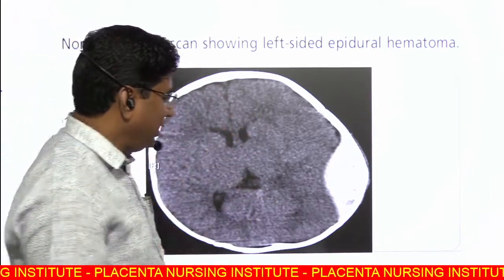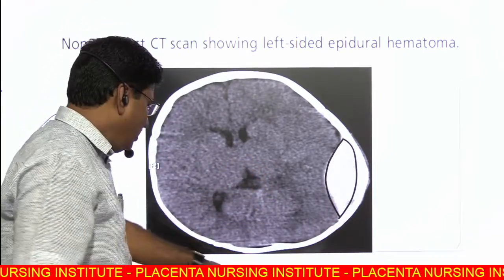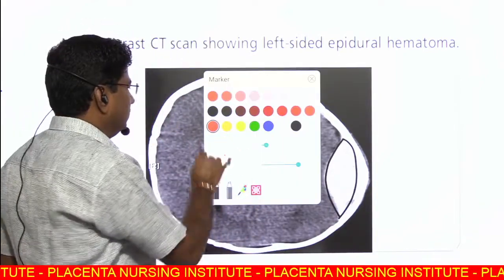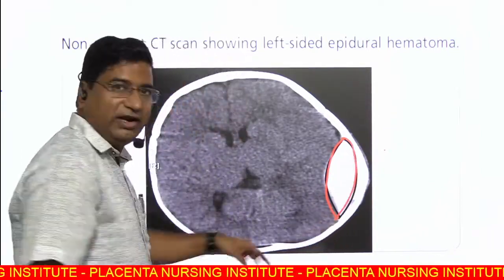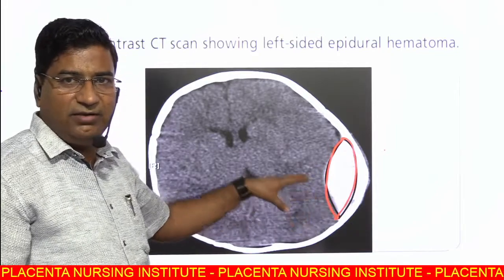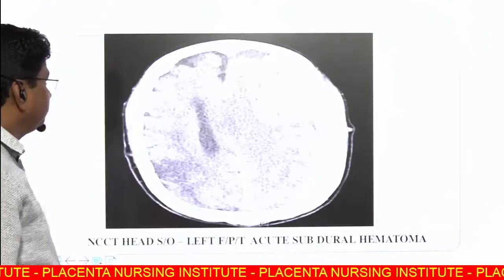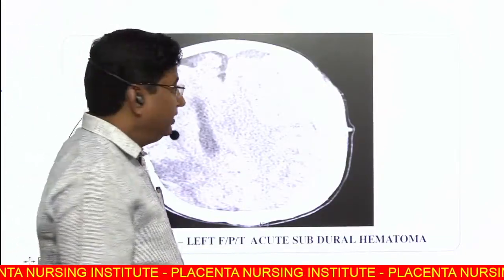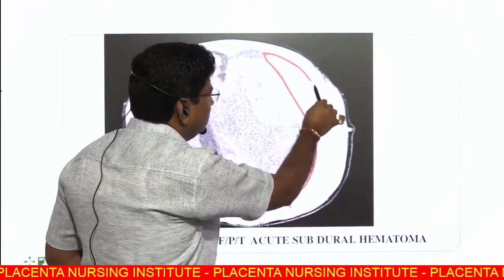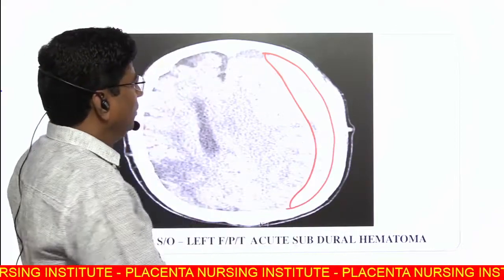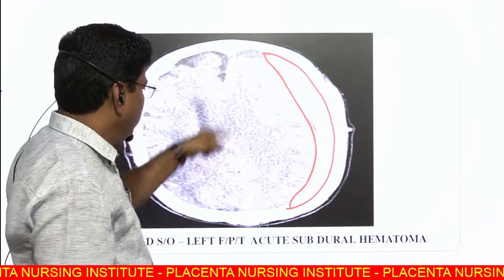Non-contrast CT showing again left side EDH. Now you are well aware about the biconvex hyperdense lesion in plain CT, known as extradural hematoma. And in this CT there is a left temporofrontoparietal large hyperdense lesion with midline shift.